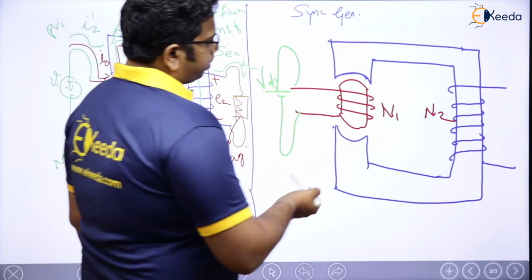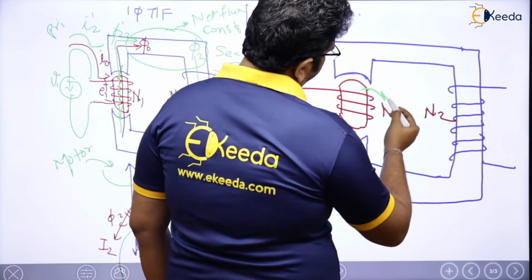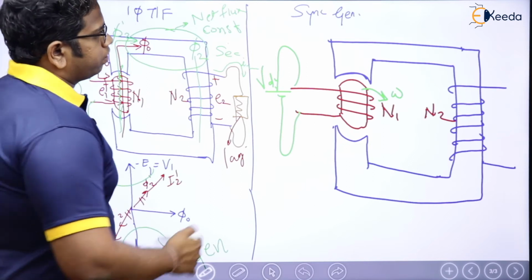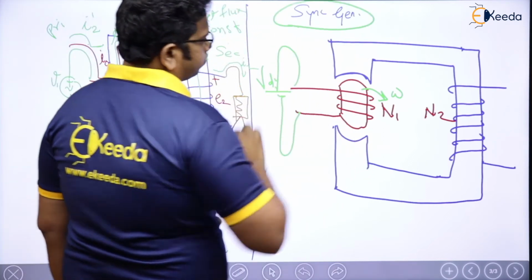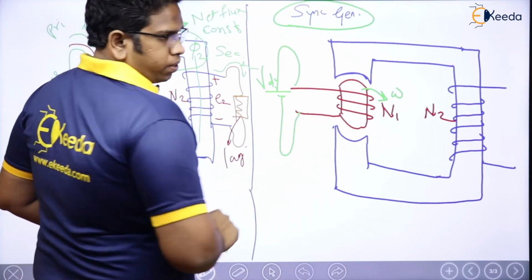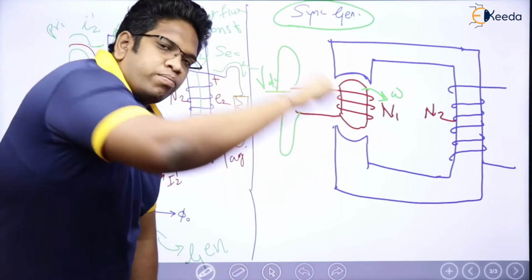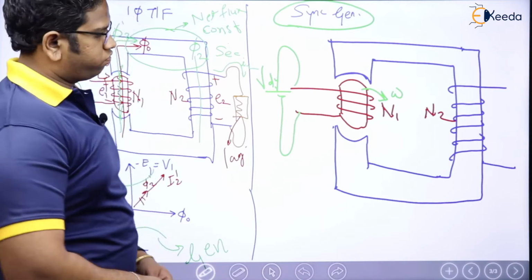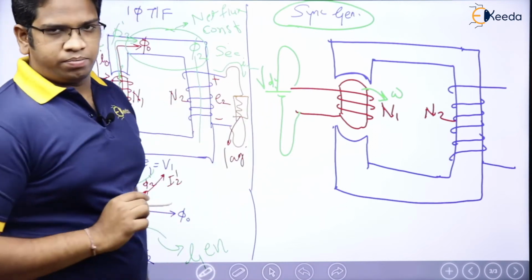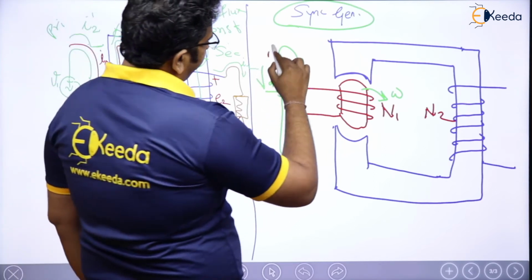So now let me rotate this one in this direction, let us say omega. Let me rotate it. Why? Because we are thinking about synchronous generator. Generator case, what is going to happen? My rotor, I have to rotate it by using a prime mover like this, right? Of course. Now, see here. You please tell me. Because of this VDC, right, IDC current will flow here.